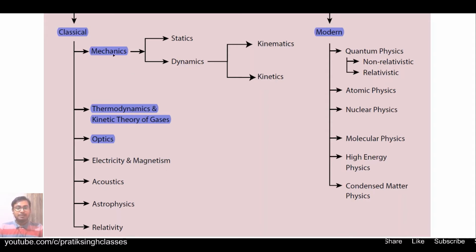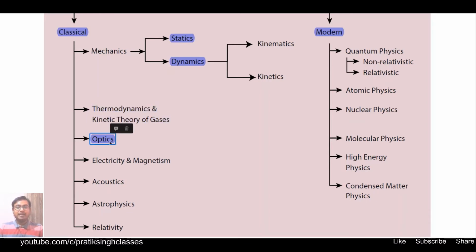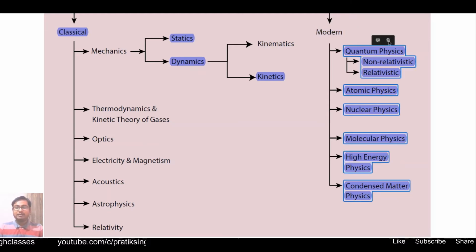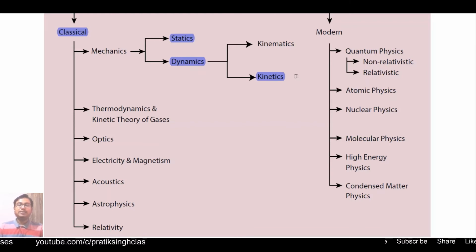Fine. Now seeing mechanics, it is divided into two groups, that is statics and dynamics. Statics means stable, and dynamics means the thing which is always in movement. Again, dynamics is divided into two subgroups, that is kinematics and kinetics. When we study dynamics, we will study the basic difference between kinematics and kinetics, which is related to work, force and energy.